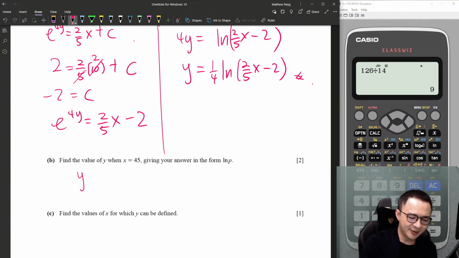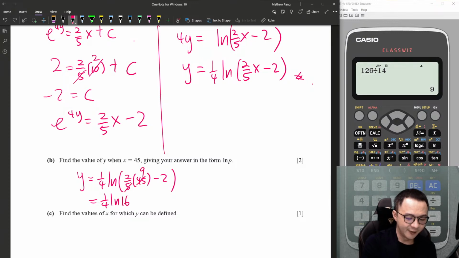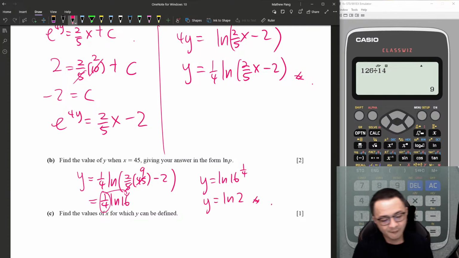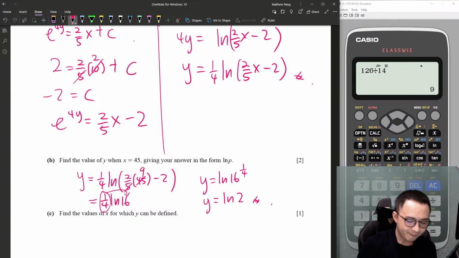Okay, now find the value of y when x equals 45. This one is basically type in the calculator. 2/5, x is 45. I plug in the 45 minus 2. So this is 1/4 ln, this one simplified 9, 18, 16. Then the power we know we can move to the top, isn't it? y equals ln 16 to the power 1/4. 16 to the power 1/4 is 2, isn't it? Done. Because 16 is 2 to the power 4. 2 to the power 4 multiplied by 1/4, you get 2 to the power 1, which is 2. Okay, 2 marks. I would say this one maybe a little bit of log knowledge you will need in order to get these 2 marks.